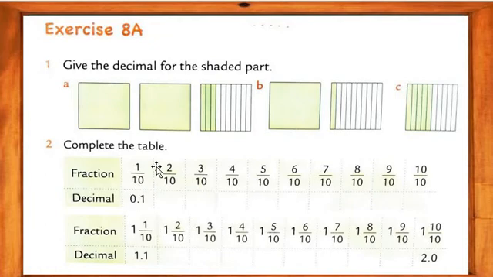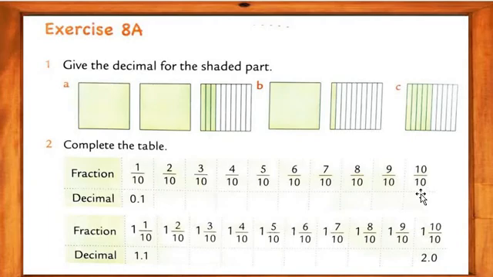See this: 1 upon 10, 2 upon 10, 3 upon 10, 4 upon 10, like that. So 1 upon 10 is 0.1. 2 upon 10, what is its decimal? 0.2. 3 upon 10 is 0.3, 4 upon 10 is 0.4, 5 upon 10 is 0.5, 6 upon 10 is 0.6, 7 upon 10 is 0.7, 8 upon 10 is 0.8, 9 upon 10 is 0.9, and 10 upon 10, what, my dear students? 1.0.